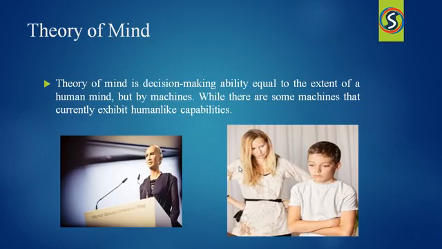This point is important to understand: the theory of mind divides the machines we have from the machines we will build in the future. This type of machine is more intelligent as it reacts according to an understanding of people's thoughts and emotions. These machines can interact with the people around them and build social interactions, predict how people expect to be treated, and behave according to these expectations. Theory of mind is particularly important for parents, who must understand the thoughts and behaviors of their children and react accordingly.